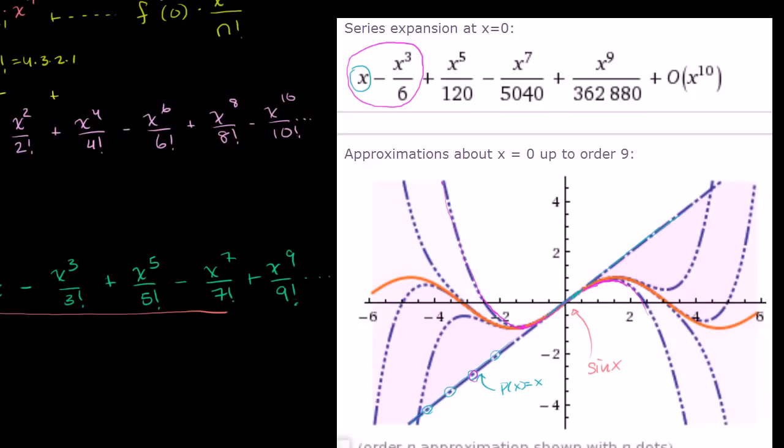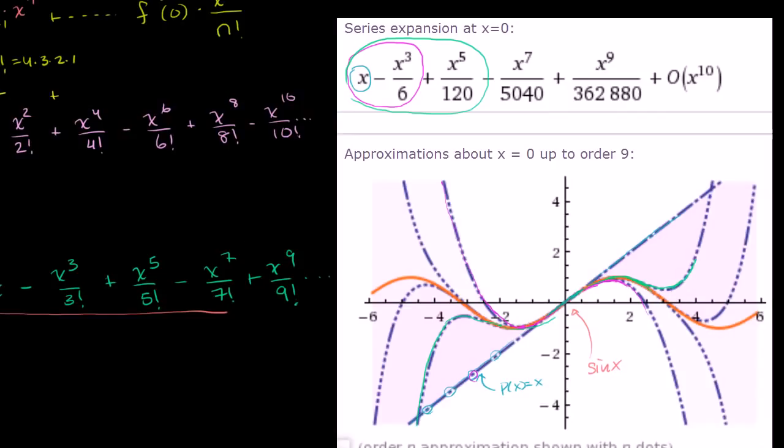You add another term, and now we're at an order 5 polynomial right over here. So x minus x to the third over 6 plus x to the 5th over 120. So let's look for the 5 dots. So that's this one right over here. 1, 2, 3, 4, 5. So that's this curve right over here. And notice it begins hugging the line a little bit earlier than the magenta version, and it keeps hugging it a little bit longer. Then it flips back up like this.